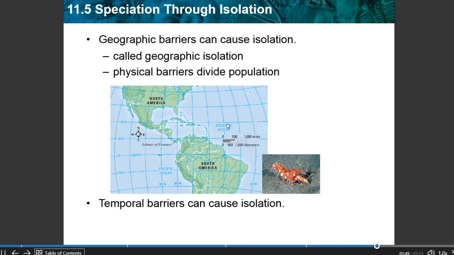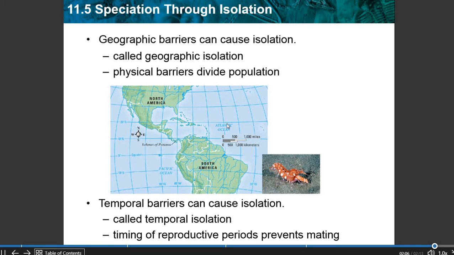And then temporal barriers can also cause isolation, and it's called temporal isolation. So that'd be mating at different times of the year. And so that would lead to a new species being created.